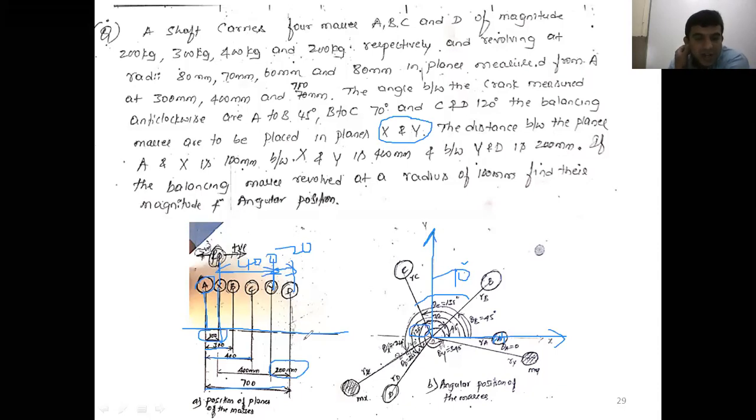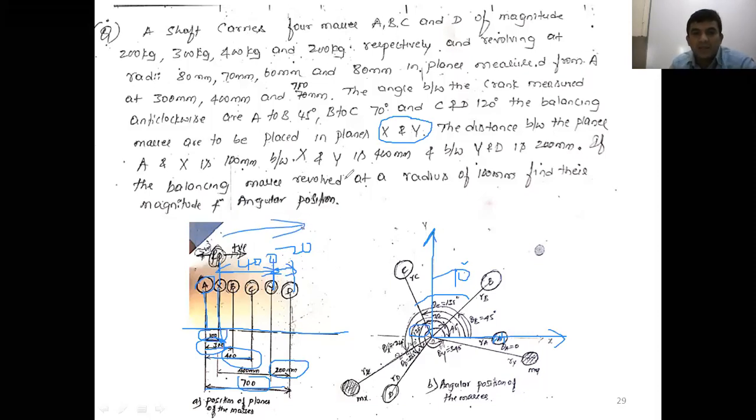Now see whether the condition is satisfied or not, you can check here. A, B, C, D in the order and given the plane positions also 300, 400 and 700, and they located two counter planes. One is plane X, another one is plane Y. Again with respect to A, X is 100 mm, X to Y is 400 mm and Y to D is 200 mm. In the order itself you take here.